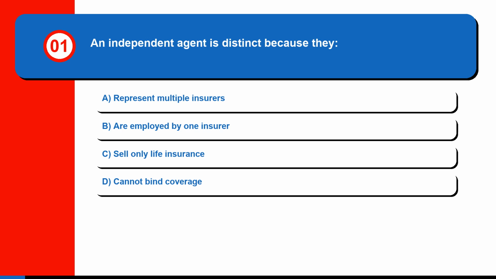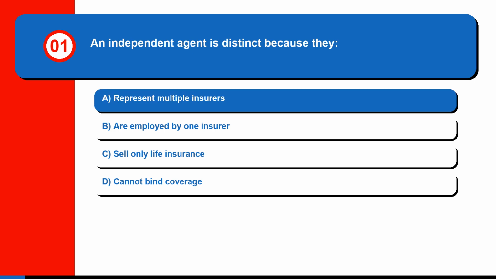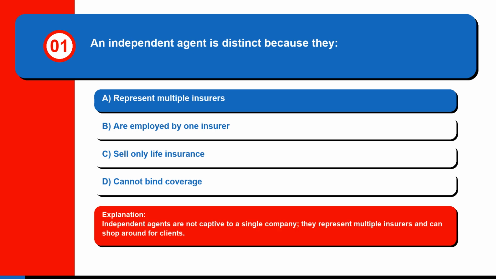Question 1. An independent agent is distinct because they: A. represent multiple insurers, B. are employed by one insurer, C. sell only life insurance, or D. cannot bind coverage. The correct answer is A, represent multiple insurers. Independent agents are not captive to a single company, they represent multiple insurers and can shop around for clients.